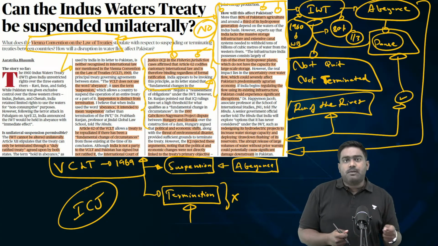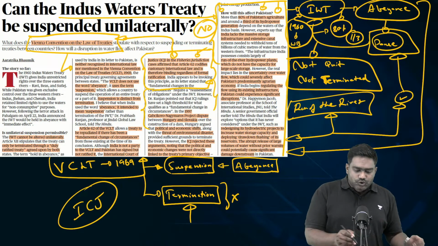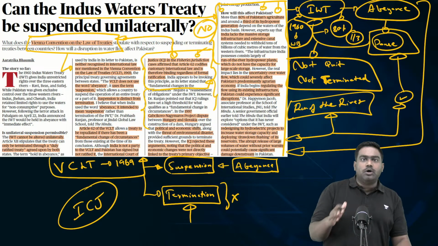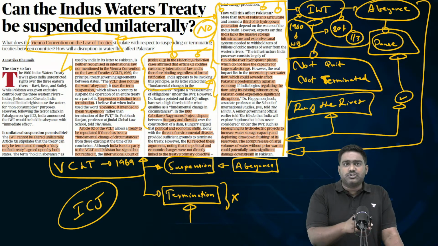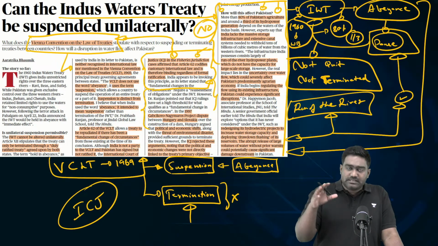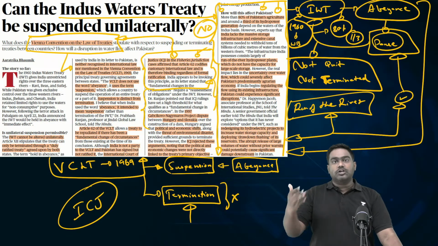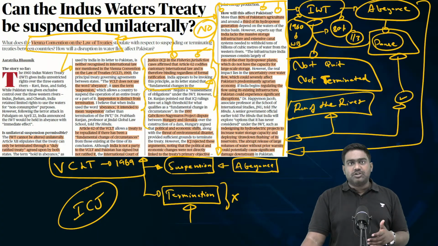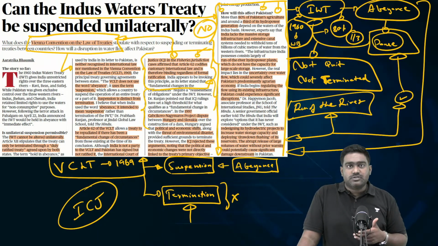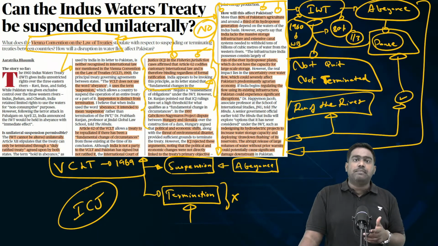1/3 of its hydropower generation is coming from these waters. So if India were to even store more water using the existing projects or slightly divert the flow and manipulate the flow of water into Pakistan using the current projects which are there, that itself will have a huge impact. So imagine what can happen if India were to plan new projects or redesign the existing projects, increasing the storage capacity. Then Pakistan will feel the devastating impact.